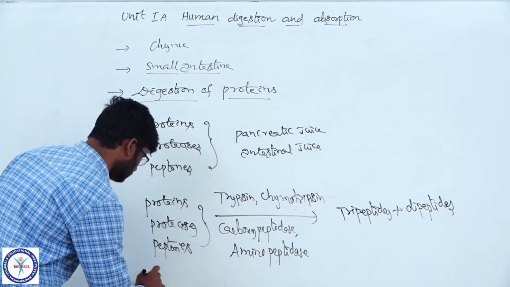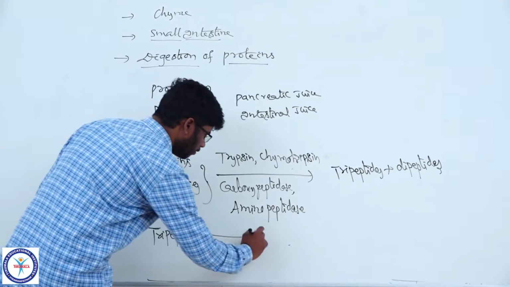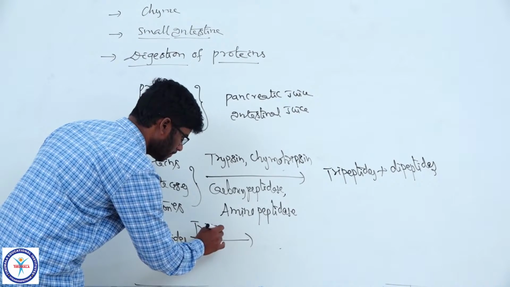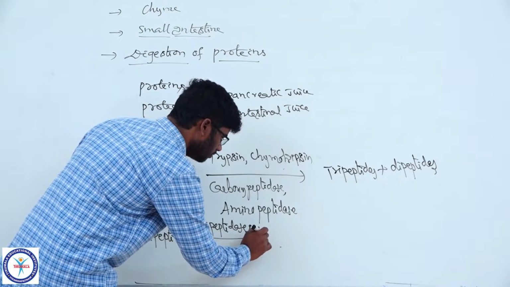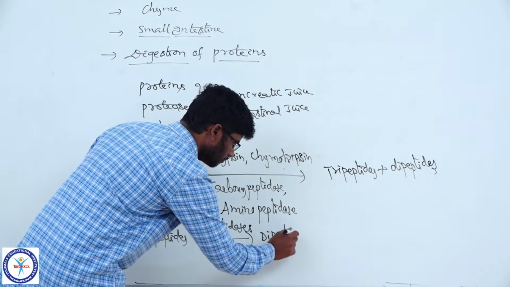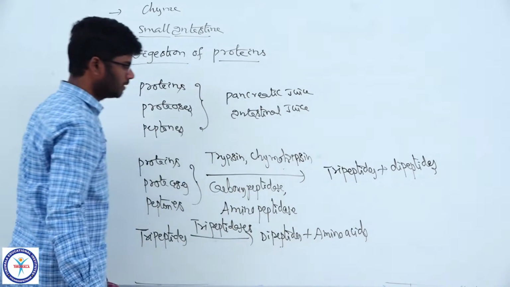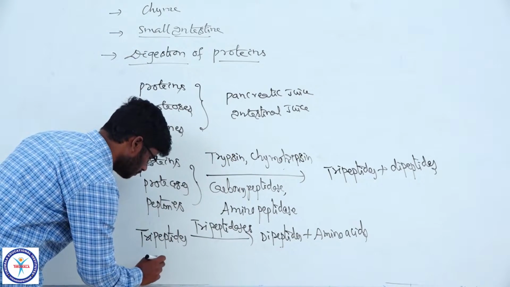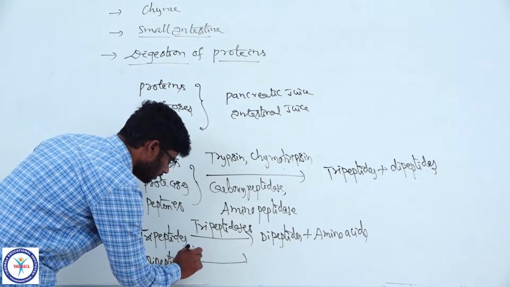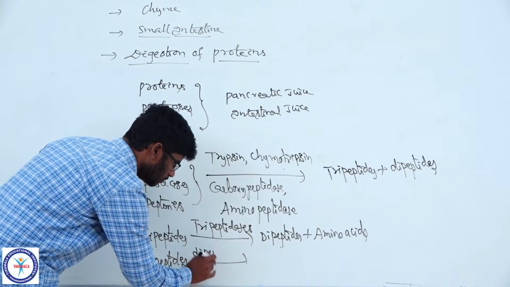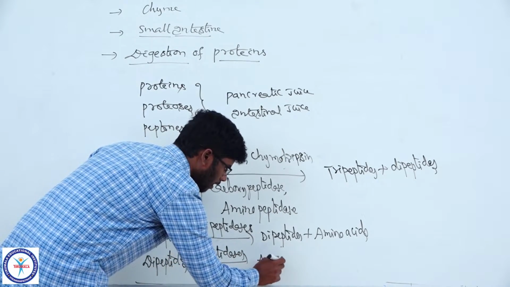Now these tripeptides are acted upon by tripeptidases into dipeptides plus amino acids. And these dipeptides are acted upon by dipeptidases, which convert them into amino acids.